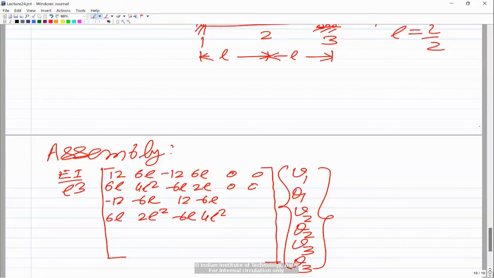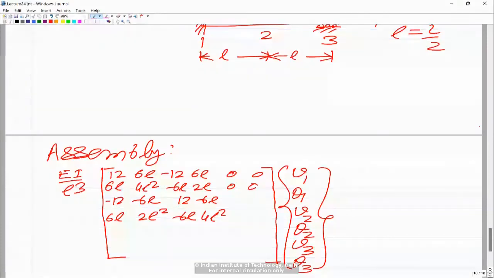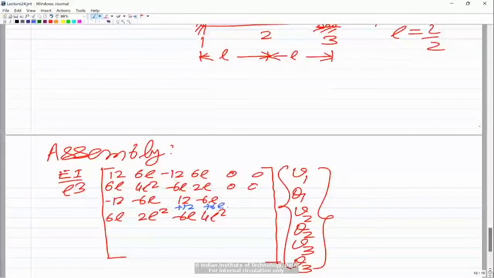The second element will go into the third, fourth, fifth, and sixth rows and columns, so its contribution starts from here. Here we will have plus 12, plus 6L, minus 12 and 6L. Then plus 6L, plus 4L square, minus 6L, 2L square.